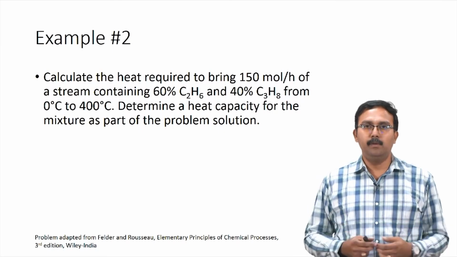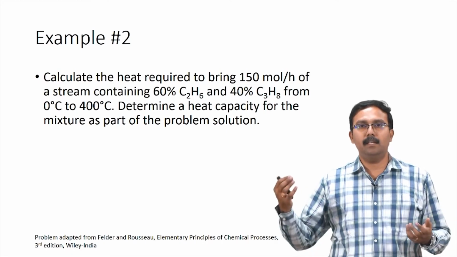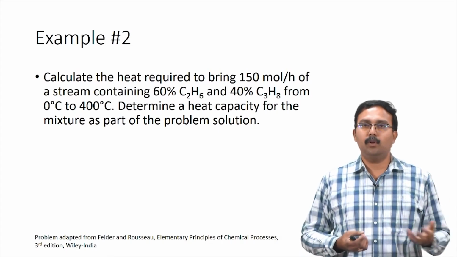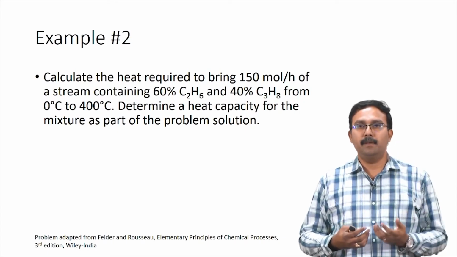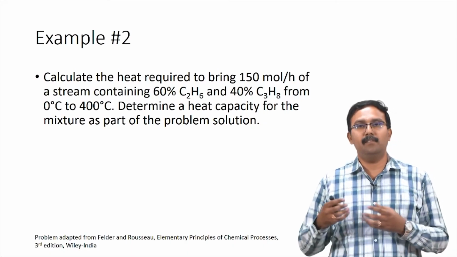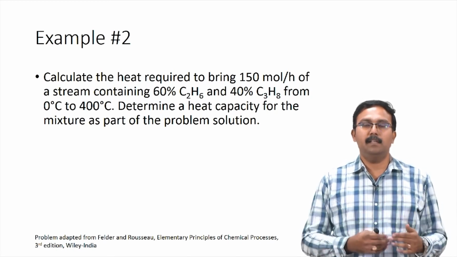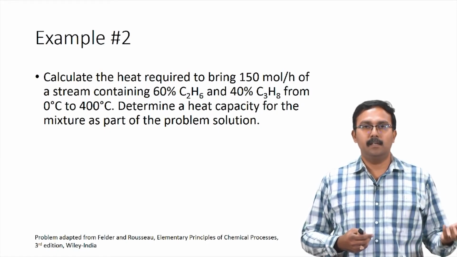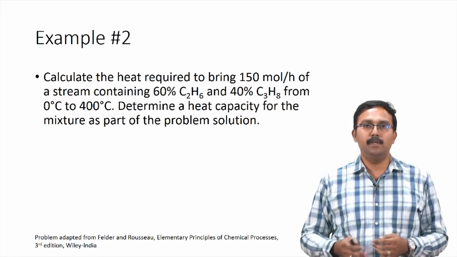What we would usually do is calculate the change in enthalpy for ethane and the change in enthalpy for propane, and add these two values to get the total change in enthalpy of the mixture. Instead, we could also calculate the Cp of the mixture using the mole fractions given and use that Cp to get the final value for enthalpy. I will only solve the technique where we calculate the Cp of the mixture. I suggest you perform the calculations for the individual enthalpy changes and the summation, and compare against the numerical values which I will be arriving at.